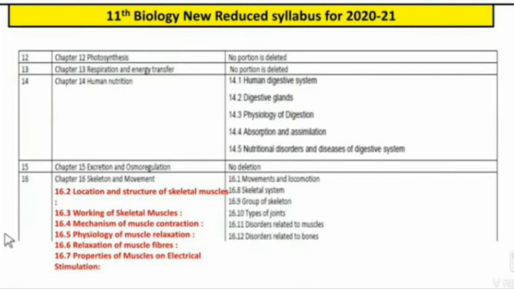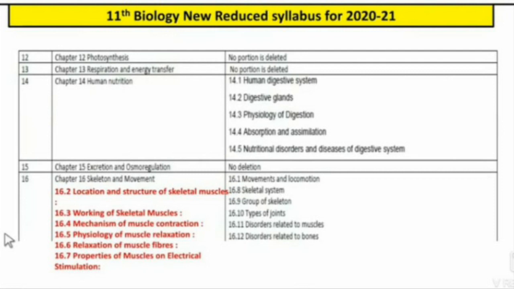From this chapter, the deleted points are point 14.1, human digestive system, 14.2, digestive glands, 14.3, physiology of digestion, 14.4, absorption and assimilation, 14.5, nutritional disorders and diseases of digestive system. Our next chapter is chapter number 15, excretion and osmoregulation.